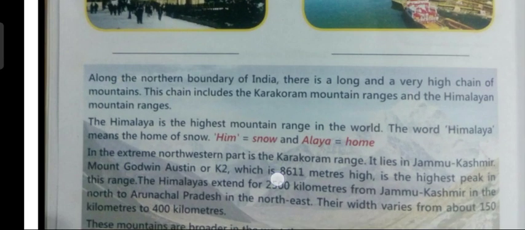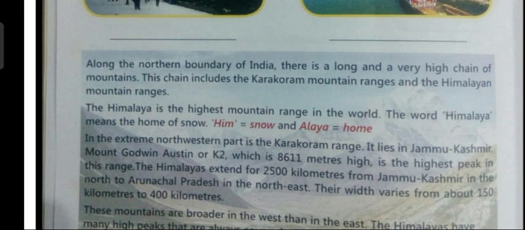Now, children, Himalaya is the highest mountain range in the whole world. The word Himalaya is made up of two words, Him, which means snow, and Alya, which means home. So, the word Himalaya means home of the snow.